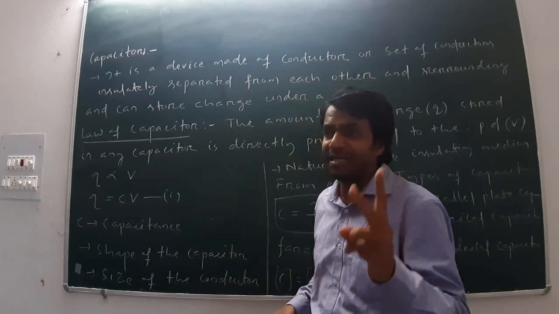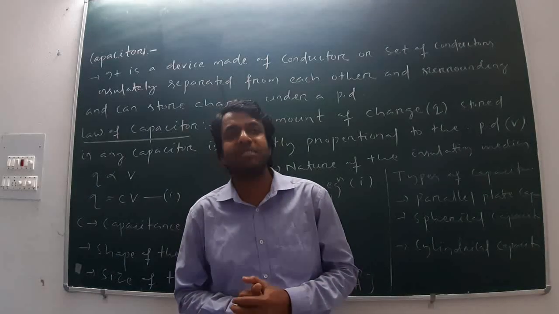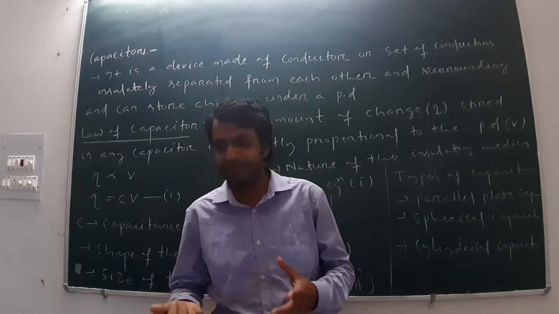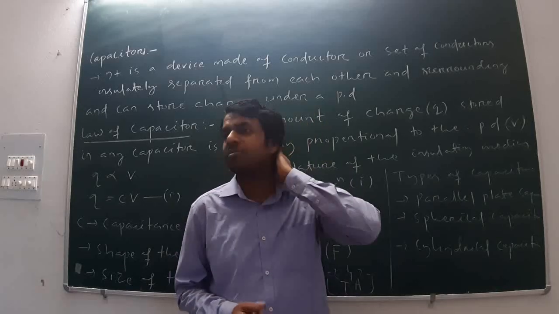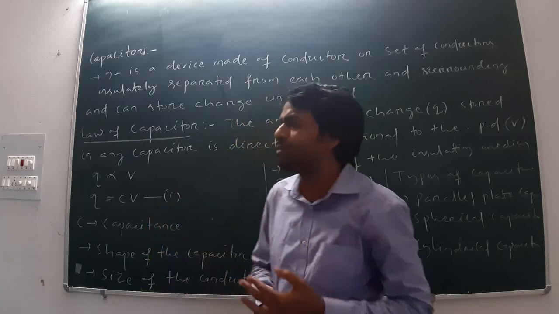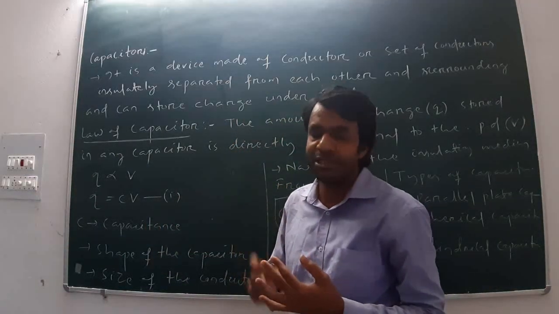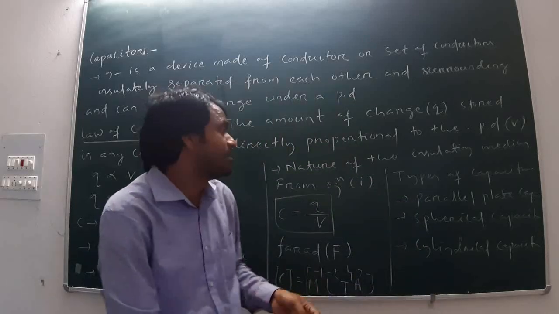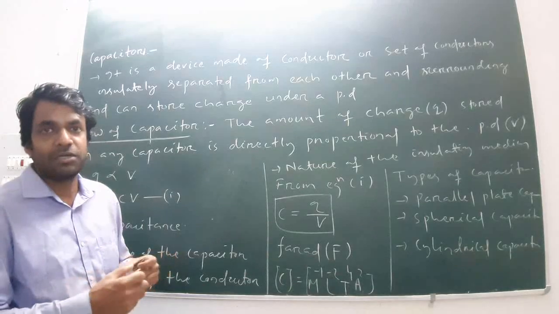Remember the 3 factors in case a question arises on which factors the capacitance of a capacitor depends. The capacitance of a capacitor depends on 3 different factors: first the shape of the capacitor, second the size of the capacitor, third the nature of the insulating medium kept inside the capacitor.